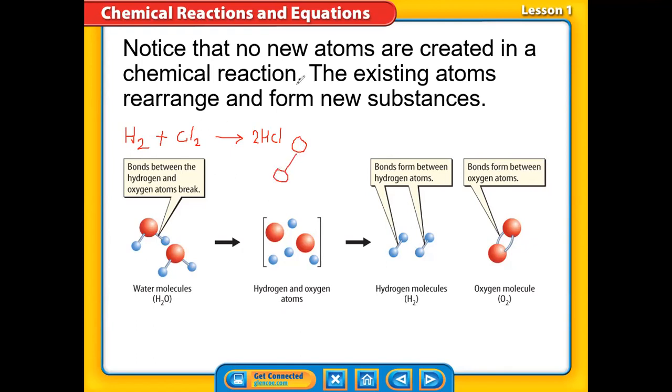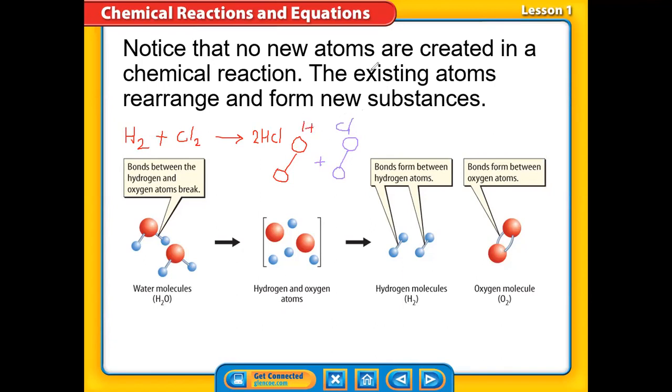And how many chlorine do we have? Two. Two also. So let's make them in another color. That means we have another two chlorine. So the purple is chlorine, while the red is hydrogen, just to know.